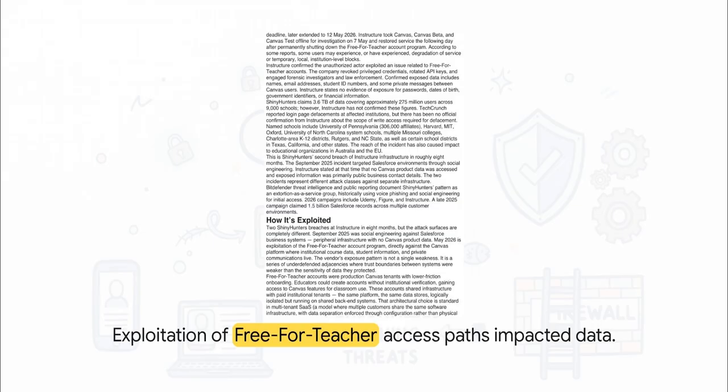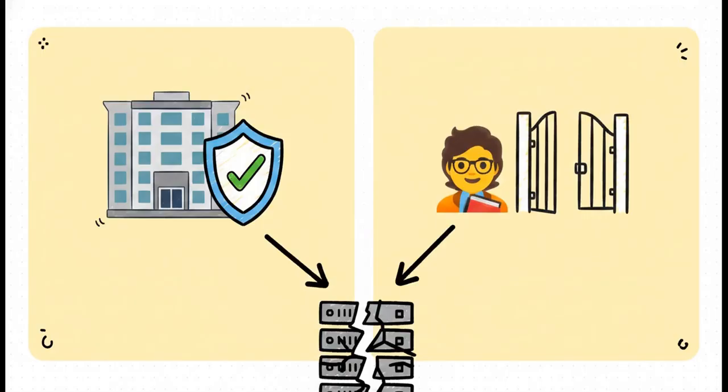You see, the attackers didn't necessarily break down the heavily fortified front door. Instead, they found a side window that was left wide open. The vendor's exposure pattern reveals these underdefended adjacencies. Basically, the trust boundaries between different systems were shockingly weaker than the highly sensitive data they were supposedly protecting. You can really see the stark contrast here.